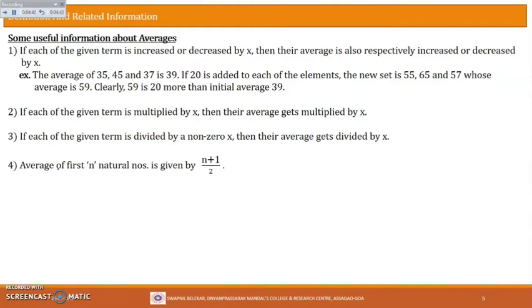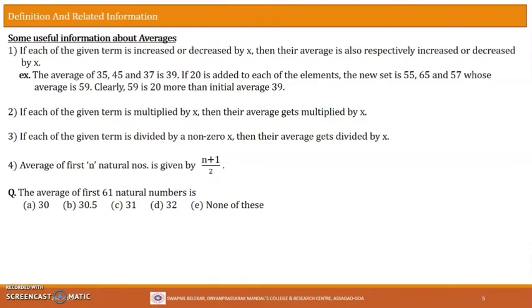The fourth one says the average of first n natural numbers is given by (n plus 1) by 2. So suppose you want to find the average of the first 11 numbers, from 1 to 11, then what will be the quick answer? The quick answer will use the last number, which is 11 here. So 11 plus 1 is 12, and 12 by 2 will be 6.